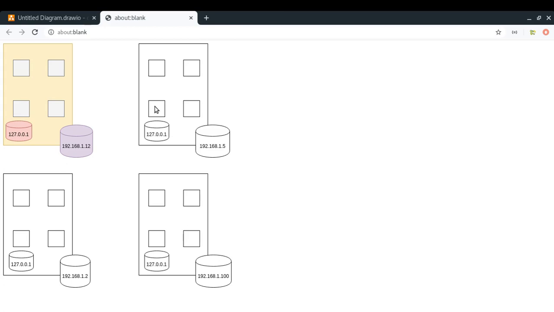If you want to send a message to any other person living in the same building, then you will use the internal post box. But if you have to communicate with any person living in another building, then you have to use the external post box of their building. For example, if this person has to communicate with this person, then they will have to send the message to this post box. But if this person has to communicate with this person, then they will have to send the message to this post box. So this is the rule number one.